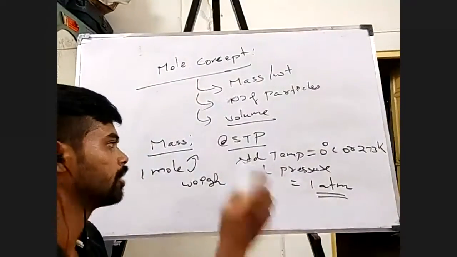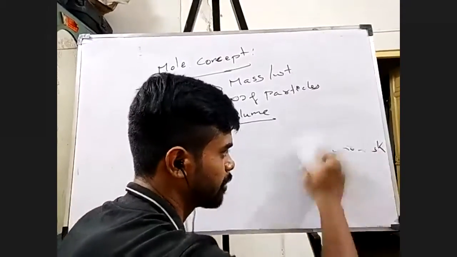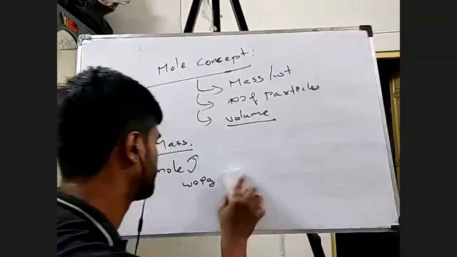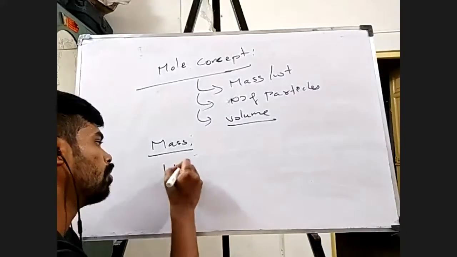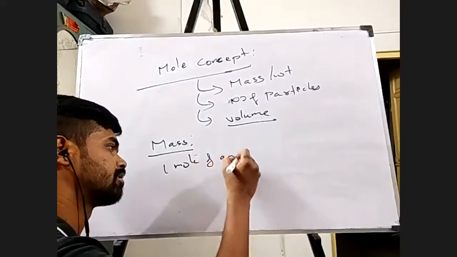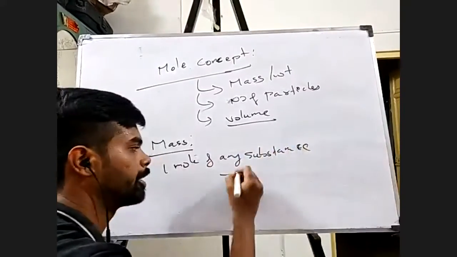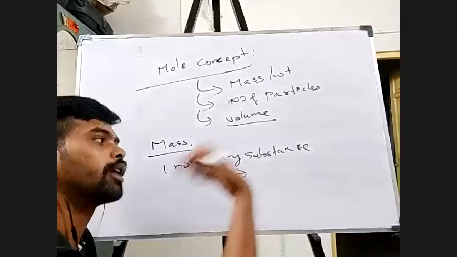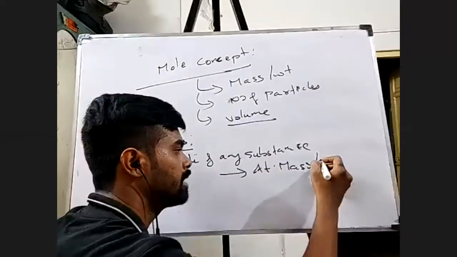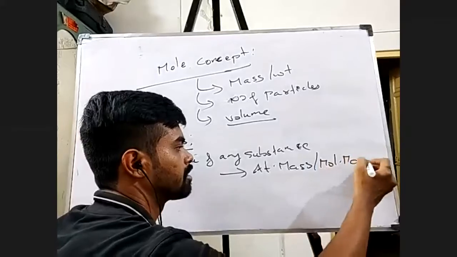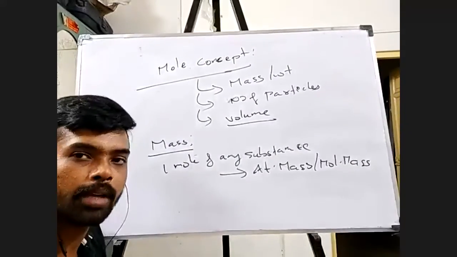So what I'm trying to tell you, if you have taken the definition, if you can read it again, I think it is self-explanatory, isn't it? So 1 mole of any substance is going to weigh, how much is going to be the weight of 1 mole of any substance? It is going to weigh exactly its atomic mass or molecular mass. Now, if I give you certain examples, you'll be able to understand.